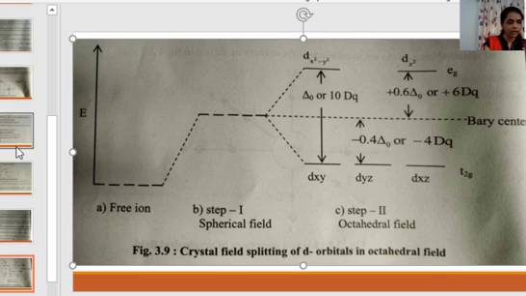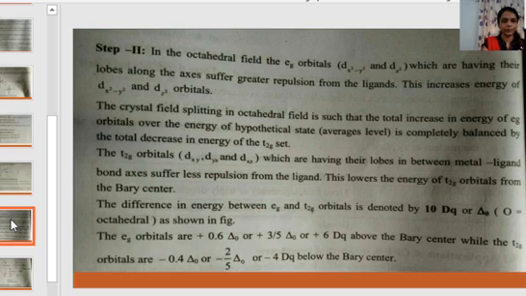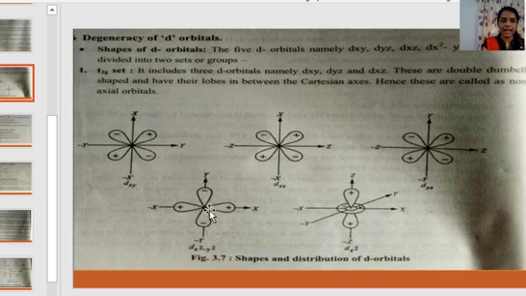Further, in the second step, what happens? In the octahedral field, the Eg orbitals, that is dx square minus y square and dz square, which have their lobes along the axes, suffer greater repulsion from the ligands. We have seen that these are axial orbitals, that is, their lobes lie along the axes.